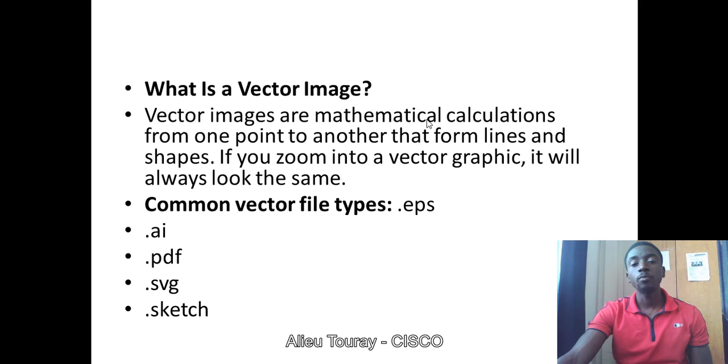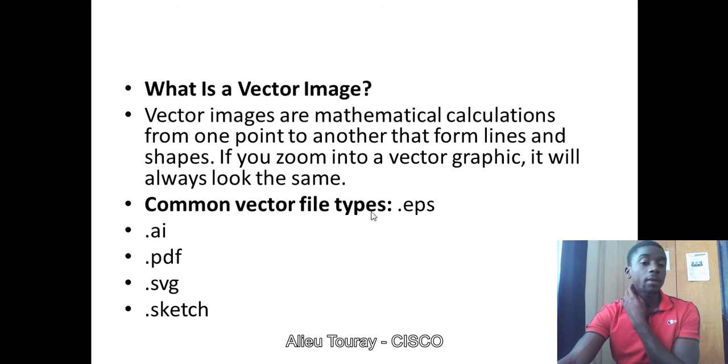Vector images use mathematical calculations. You would say, okay, these are the number of points, calculated to give you the exact amount that you need, irrespective of whether you stretch it or zoom it anyhow. Vector images remain the same. They don't change, they don't move, they don't blur. They are always the same.